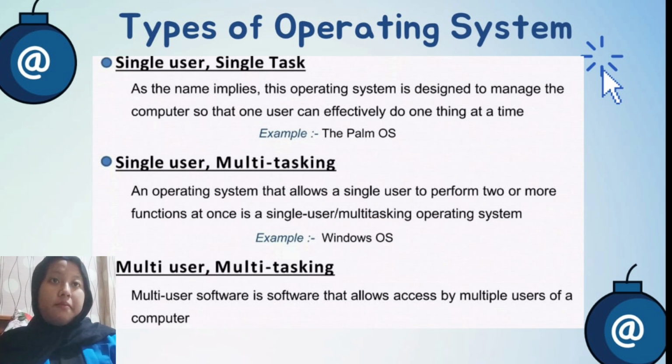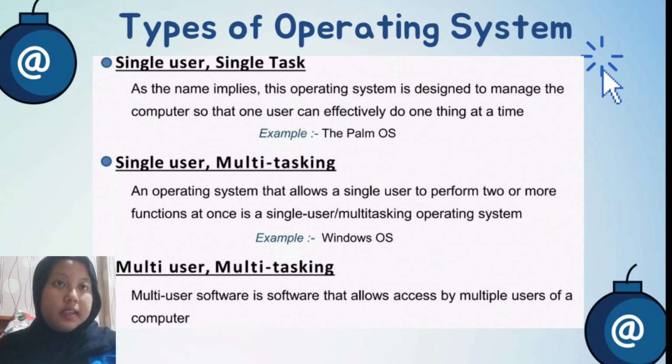Types of operating systems. There are various types of operating systems, each designed for different use cases. 1. Single-user OS. Supports one user at a time, like Windows for personal computers. 2. Multi-user OS allows multiple users to access the system simultaneously. 3.